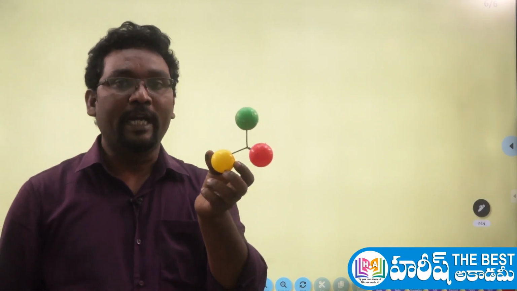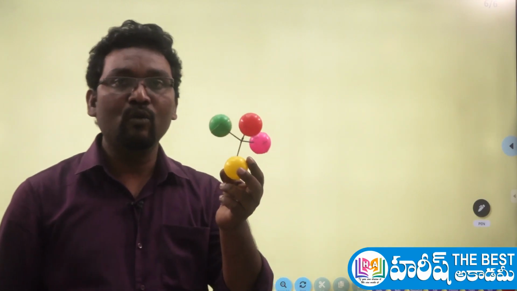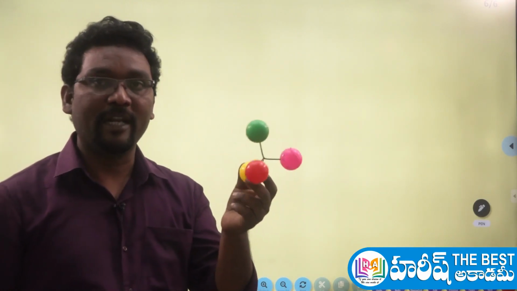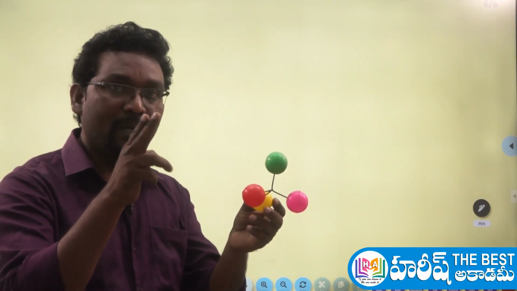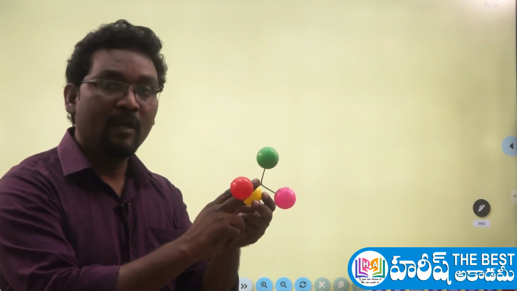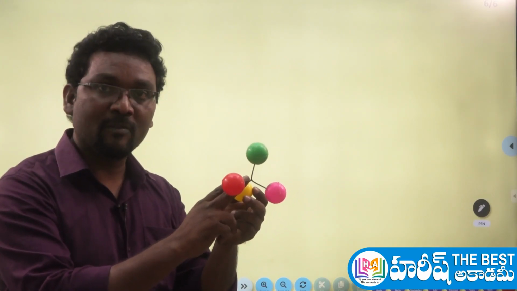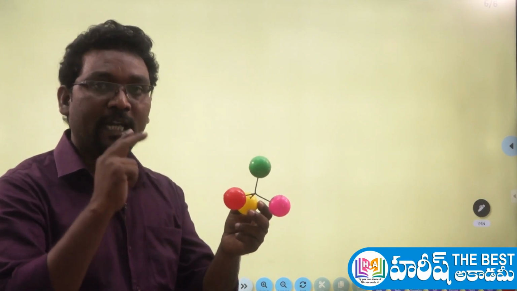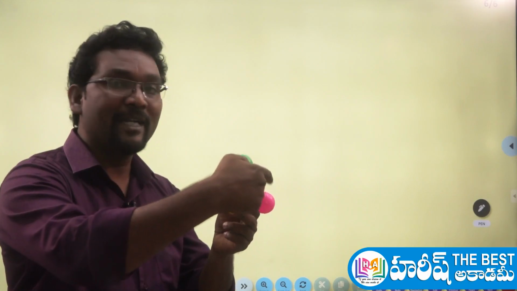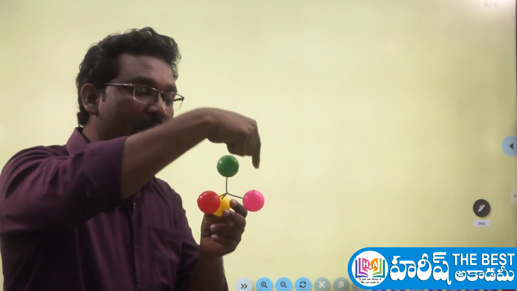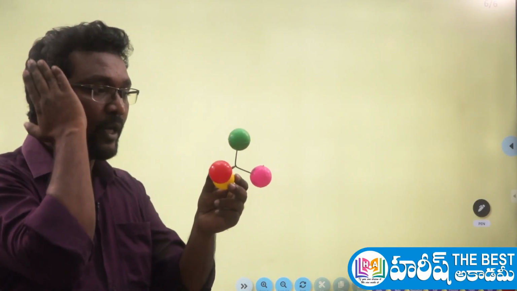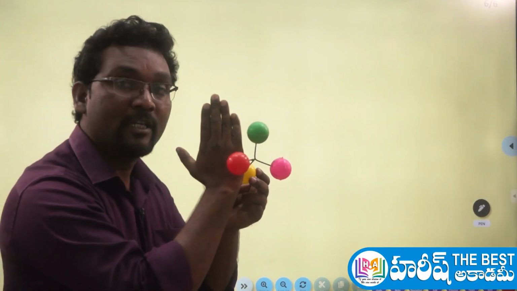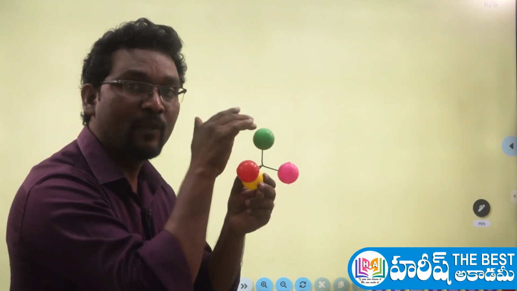What you do is, at the chiral carbon atom, you have to imagine one plane. There is a condition: the plane must pass through the center of the molecule, that means the chiral center, and it must possess any 2 bonds. Now let me imagine one plane through this green and the pink color bond here. Just imagine one plane in this direction.